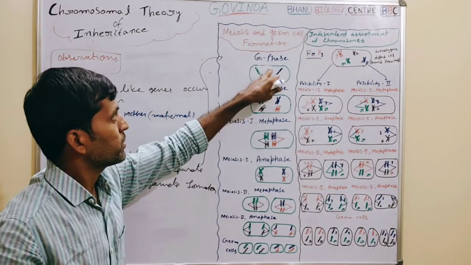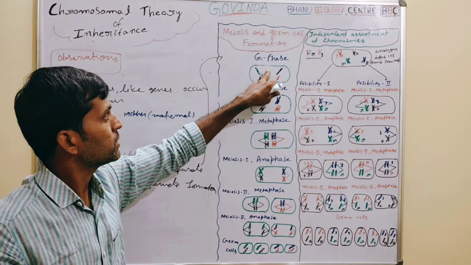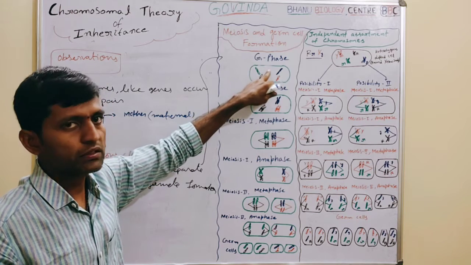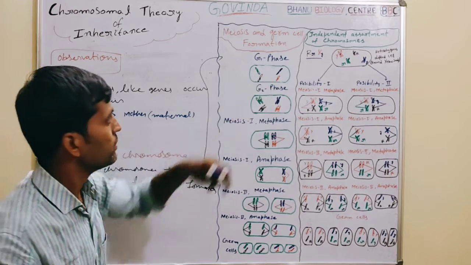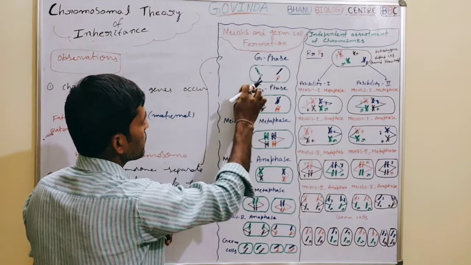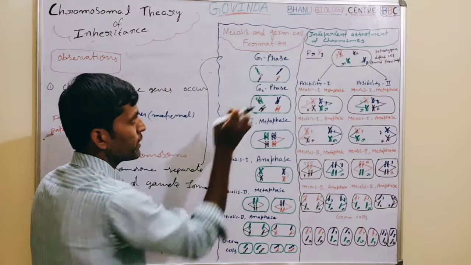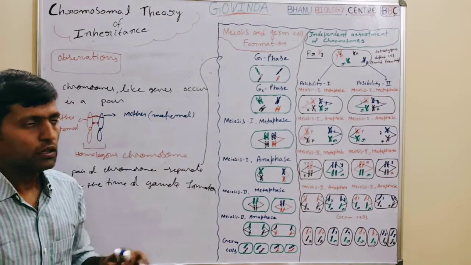So this is the diploid cell in the G1 phase. The G1 phase is called gap 1 phase or growth 1 phase. Here synthesis of DNA doesn't occur. Then the cell enters the S phase. So between G1 phase and G2 phase there is S phase.